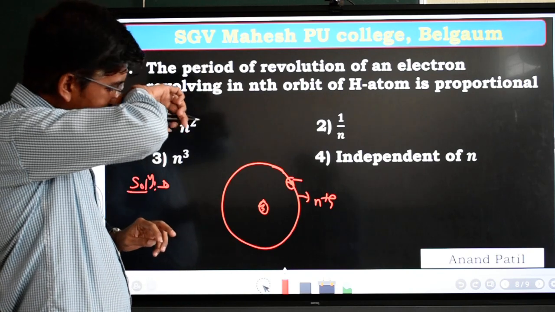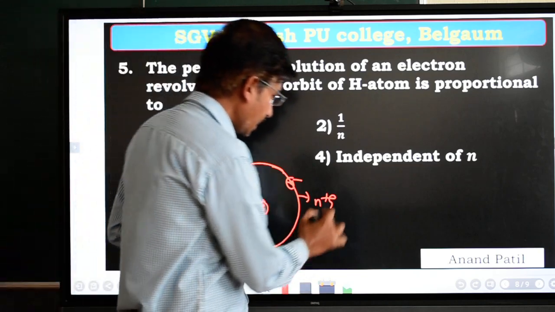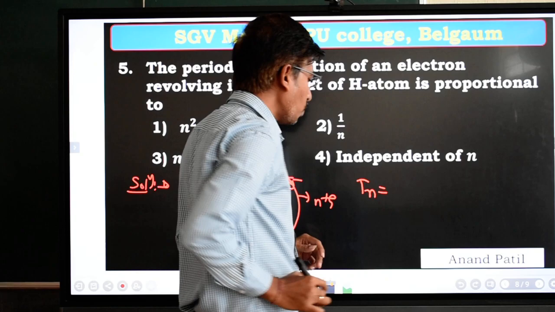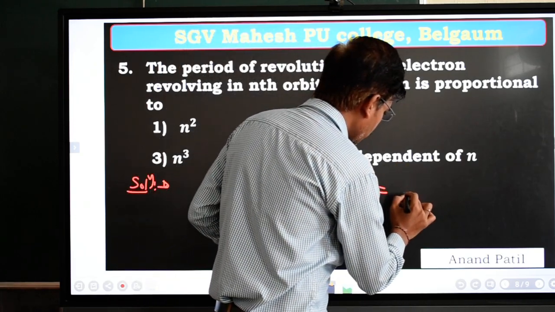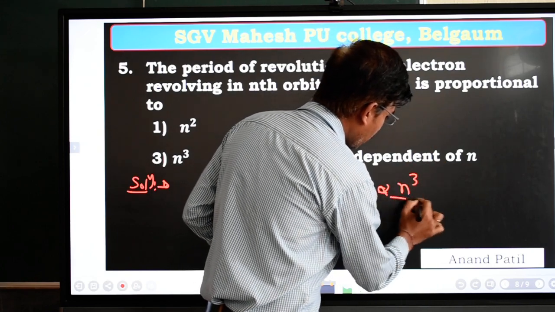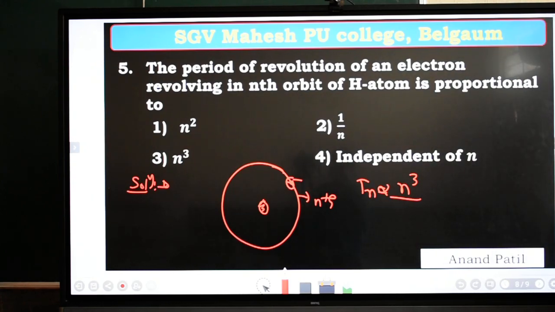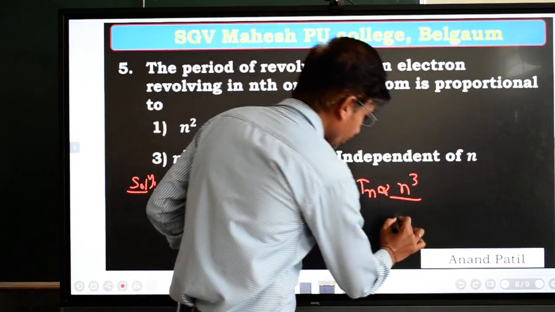I will directly write the equation for the time period of the electron in nth orbit, that is Tn is equal to, so this is proportional to n cube divided by Z square.